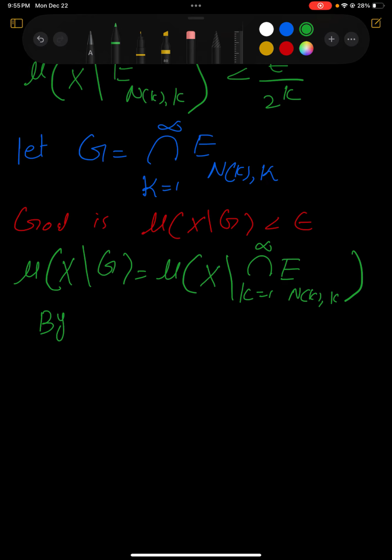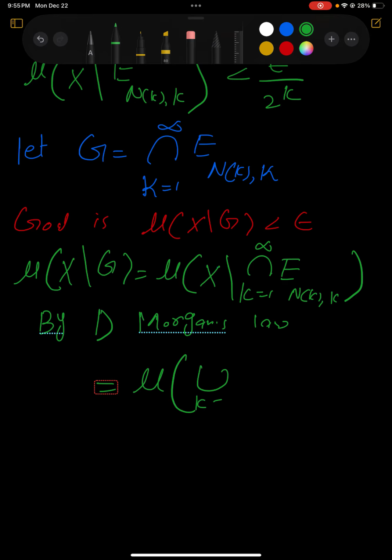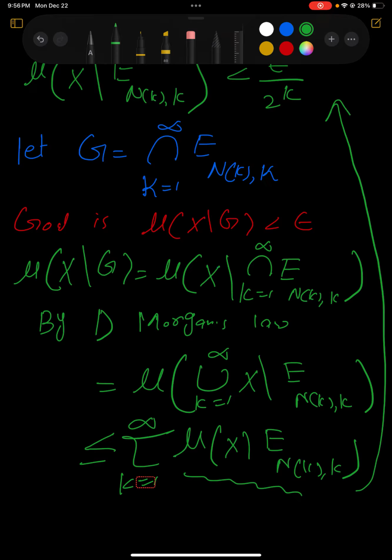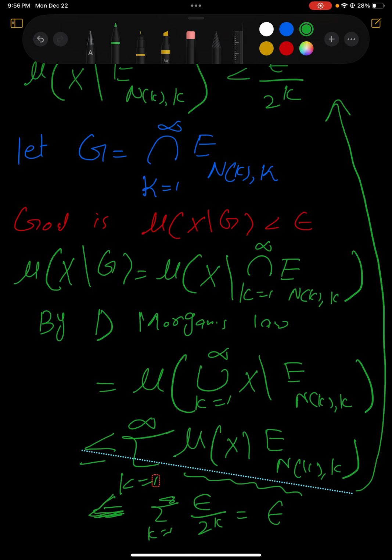Now by De Morgan's law, this is the measure of the union over k = 1 up to infinity of X minus E_{n(k)}^k. Now we know that the measure of A1 union A2 is always less than or equal to the sum over k = 1 up to infinity of the measure of X minus E_{n(k)}^k. But each of these is less than epsilon divided by 2^k, so the sum over k = 1 up to infinity is less than the sum of epsilon divided by 2^k, and this sum is nothing but epsilon.